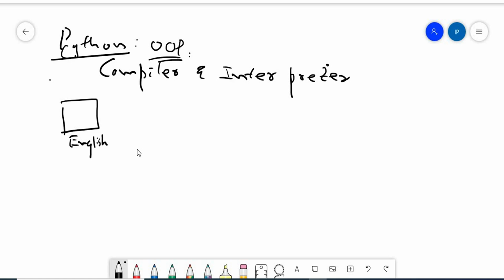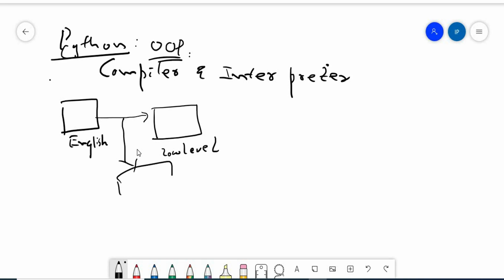So whatever the high level programming language English present here will be converted to the low level machine understandable language. Who will make this happen? There comes the intervention of the compiler and interpreter. So what is the difference between the compiler and interpreter?